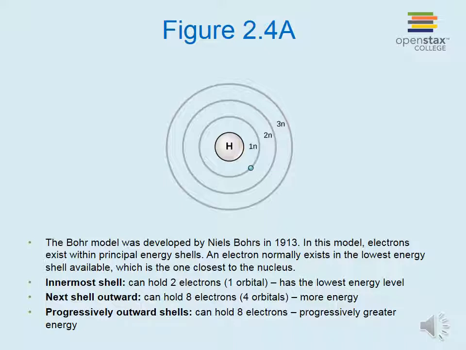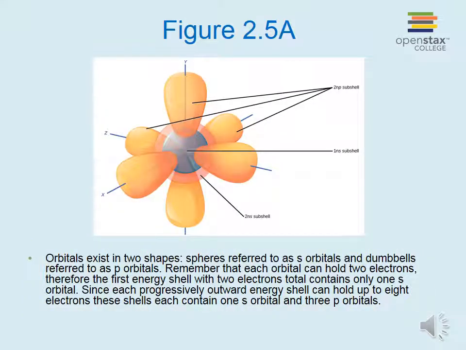It's the size of the atom and therefore the number of electrons that will determine the number of shells that an atom will have. Orbitals exist in two shapes. Spheres referred to as s orbitals and dumbbells referred to as p orbitals. Remember that each orbital can hold 2 electrons. Therefore, the first energy shell with 2 electrons total contains only one s orbital. Since each progressively outward energy shell can hold up to 8 electrons, these shells each contain 1 s and 3 p orbitals.